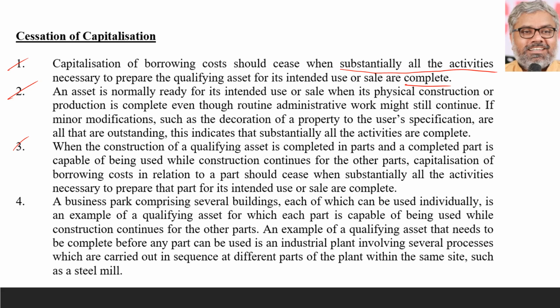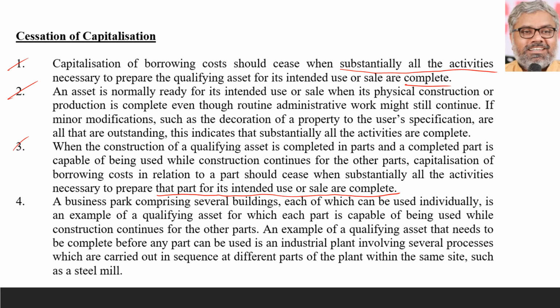Whereas work is still going on duplex and triplex houses, let the capitalization still continue because the asset is not yet complete. So the point is, proportionately we have to take, if at all there is any such situation. So what the standard said, that part of this overall asset for its intended use or sale are complete. So to that extent, whatever is complete, there we can stop the capitalization.